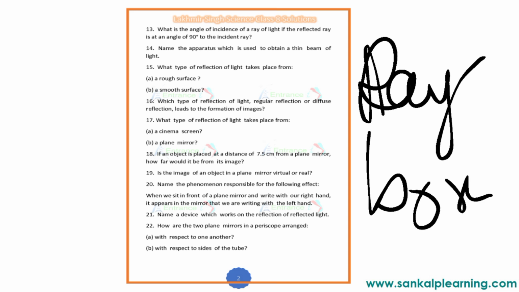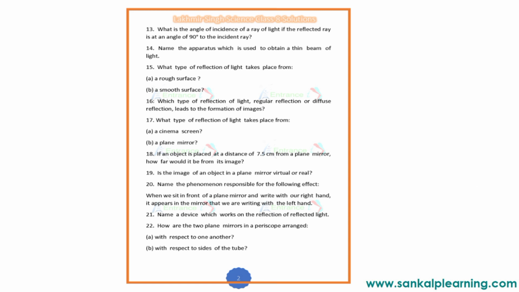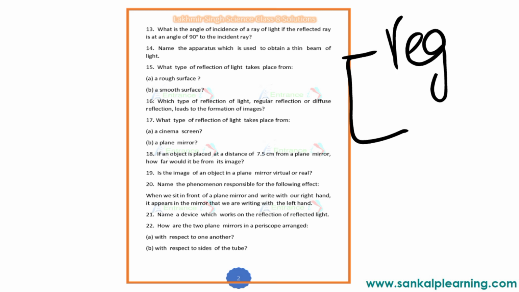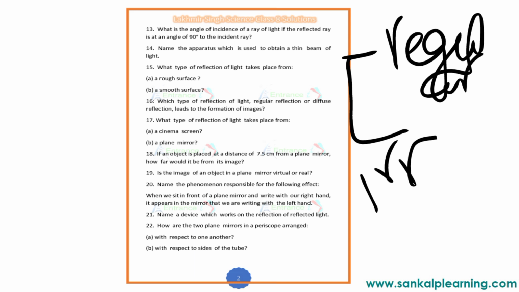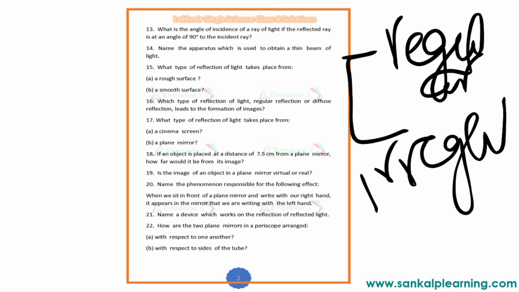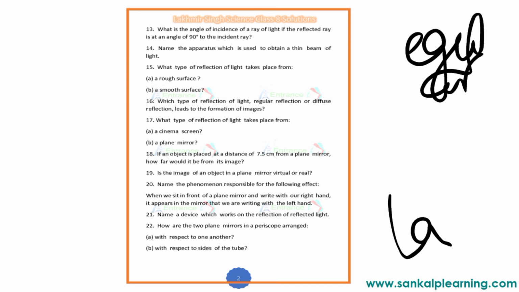Then, what type of reflection takes place from a surface? We know that there are two types of reflection. How many types are there in reflection? There are 2 types, right? One is called regular reflection, the other is called irregular or diffused reflection. The first is called regular reflection. The second is called irregular reflection.